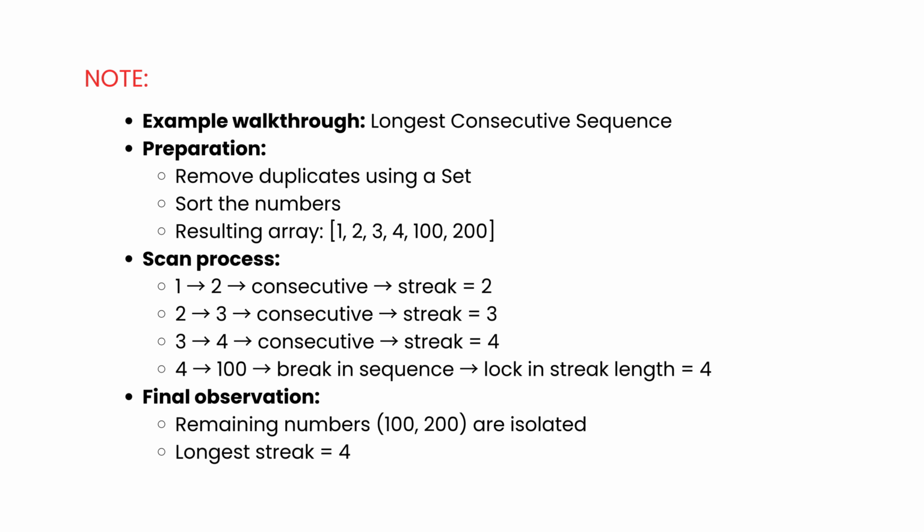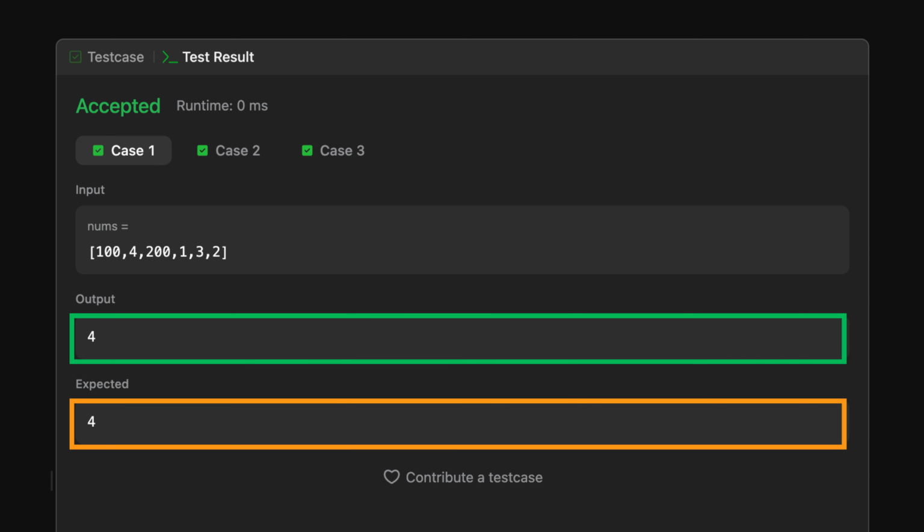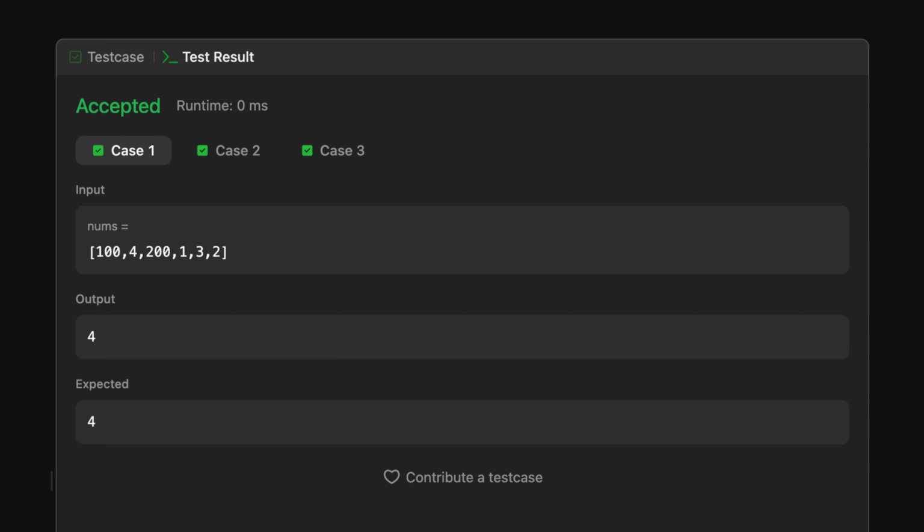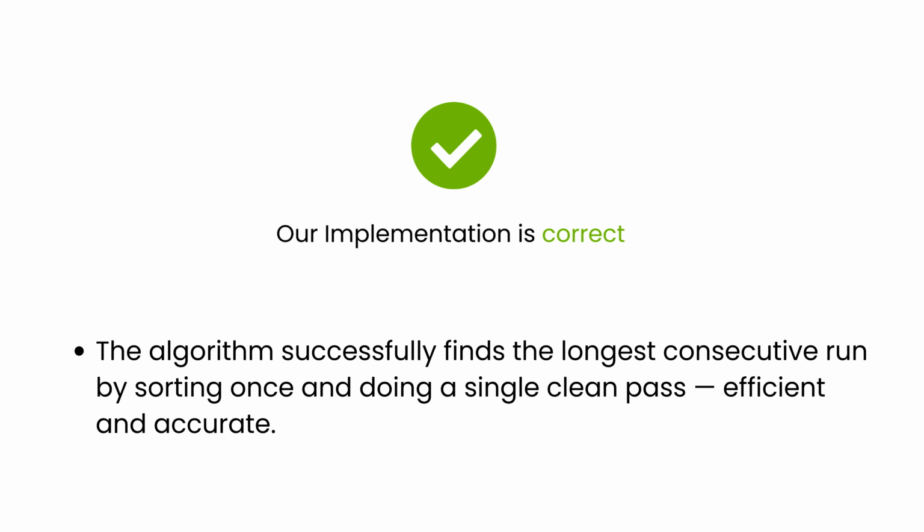Nothing later beats that, because 100 and 200 are isolated. And that's exactly what our program outputs, 4. That output makes total sense because the longest consecutive sequence here is 1, 2, 3, 4, which contains 4 numbers. So, our implementation is correct. The algorithm successfully finds the longest consecutive run by sorting once and doing a single clean pass, efficient and accurate.